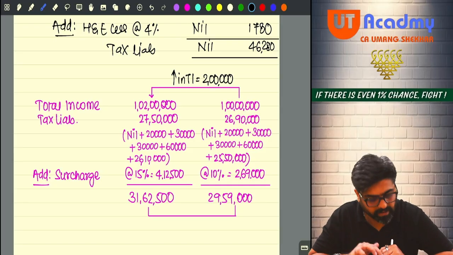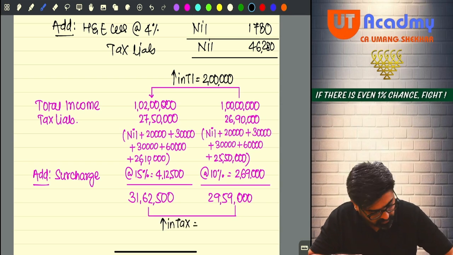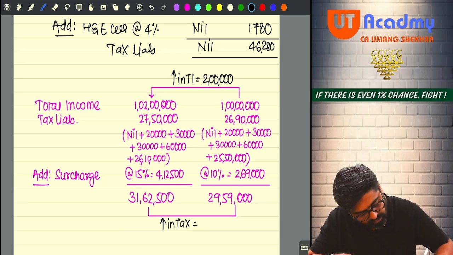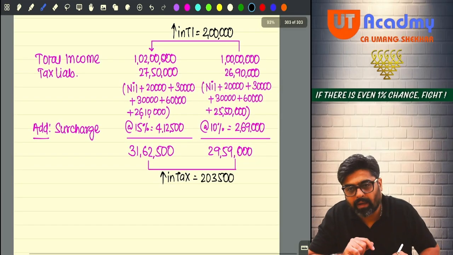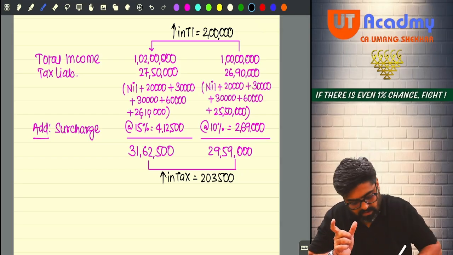And due to that, your tax liability is increasing by how much? Increase in tax is 31,62,500 minus 29,59,000. It will give you 2,03,500. Do you remember I gave you one equation?